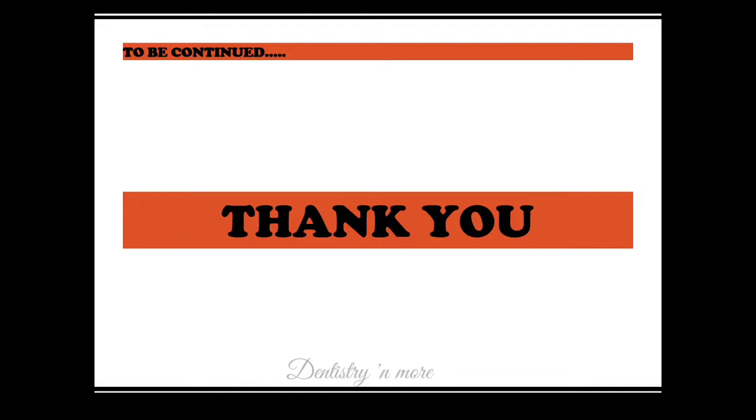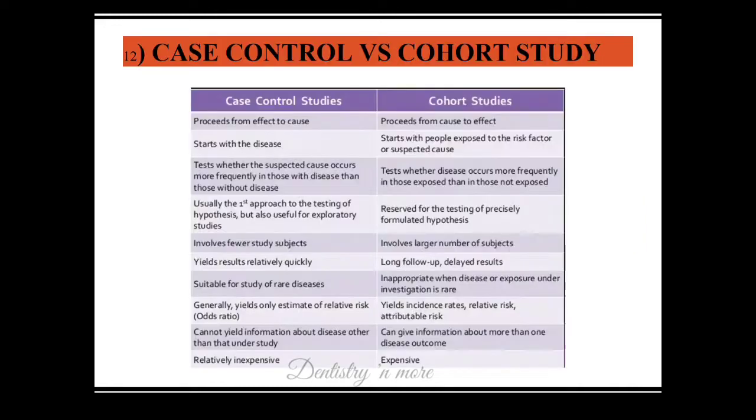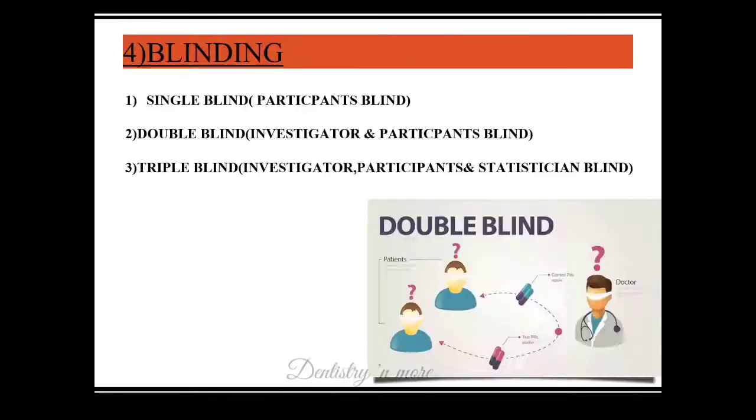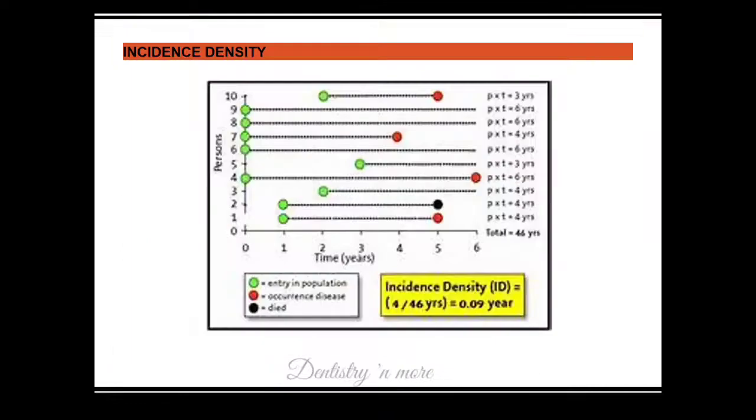Okay, so that was all about epidemiology. I was not explaining everything, but I think to an extent I explained. You need to write the steps of descriptive study, analytical study, and experimental study with a flow chart to get good marks. When you are writing case control and cohort, always include this table. Rate, ratio, and proportion are always asked, but the most asked question is prevalence and incidence.